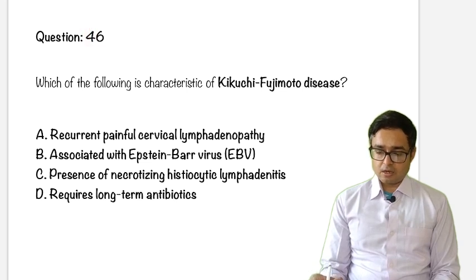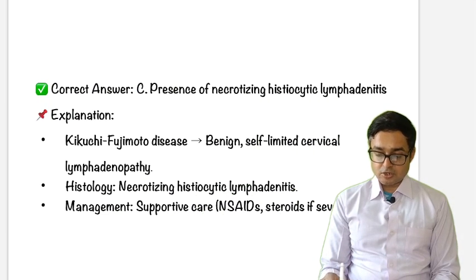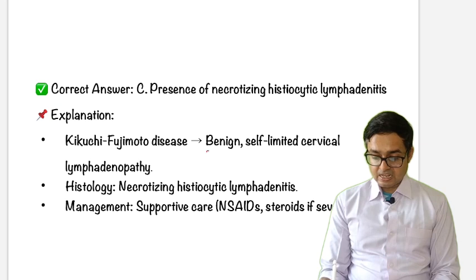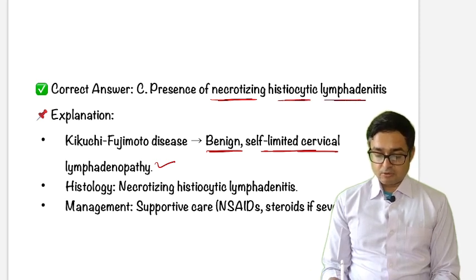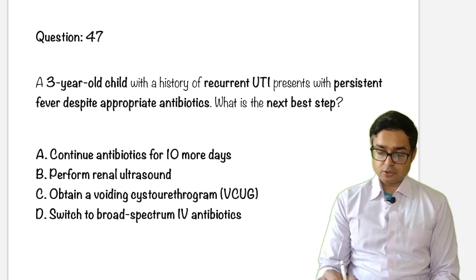Which of the following is a characteristic of Kikuchi-Fujimoto disease? This is actually a difficult name to pronounce. So the answer is presence of necrotizing histiocytic lymphadenitis. This is a benign self-limited cervical lymphadenopathy, and necrotizing histiocytic lymphadenitis is the hallmark. The histology is necrotizing histiocytic lymphadenitis, and the treatment is supportive care. The next question, question number 47.